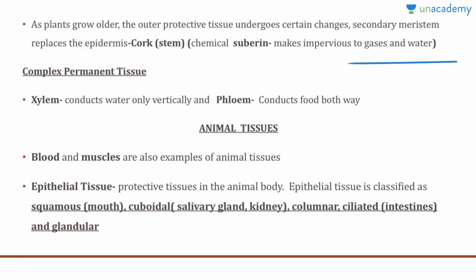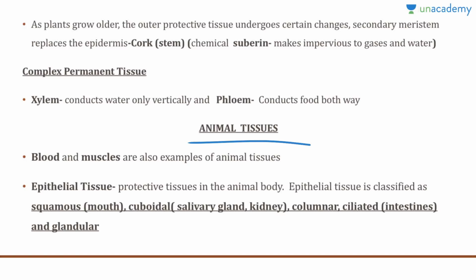Now, coming to the animal tissues, blood and muscles are examples of animal tissues. There can be many more examples. One of the animal tissues is the epithelial tissue. These provide a protective covering to the animal body, and epithelial tissues can be classified into types: the squamous, the cuboidal, the columnar, the ciliated, and the glandular.